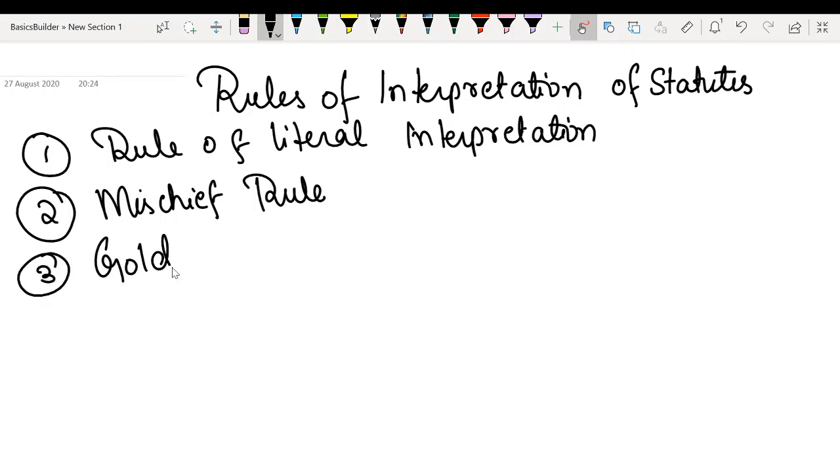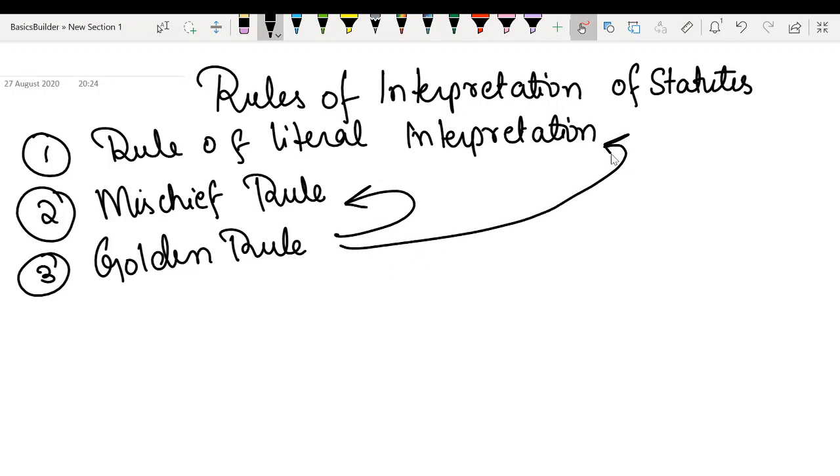Third rule is golden rule. This rule is a compromise between mischief rule and the rule of literal interpretation. We must remember in this rule that the words in the enactment must not be ascertained in isolation. They must be taken together.